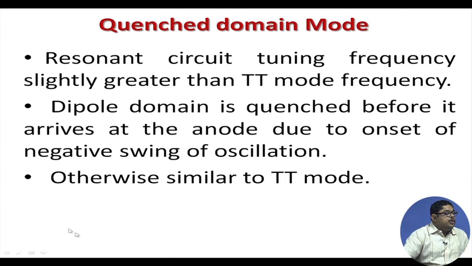Now, quench domain mode: the resonance circuit tuning frequency is slightly greater than TT mode. In LSA mode it was much higher, here it is slightly higher than TT mode. So, a dipole will be created here, but the dipole domain is quenched before it arrives at the anode, because when it is arriving the resonant frequency is higher, that is why a negative swing has already taken place. So, we say that the domain is quenched, but otherwise it will have some TT mode operation. So, there will be current, but it is a quench domain.